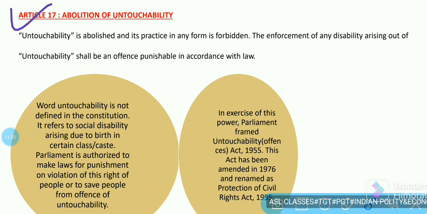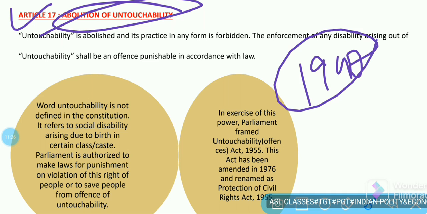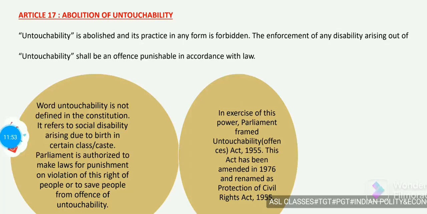Article 17 says abolition of untouchability. Earlier, before independence in 1947, there was a tremendous untouchability phenomenon in our country, but later on it was considered discrimination against human dignity. If any person is found to do such kinds of activity, then they will be obliged to face legal action. So untouchability is not the kind of thing that should be in practice.